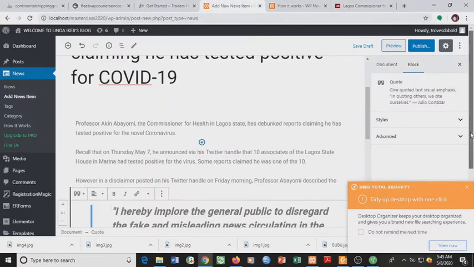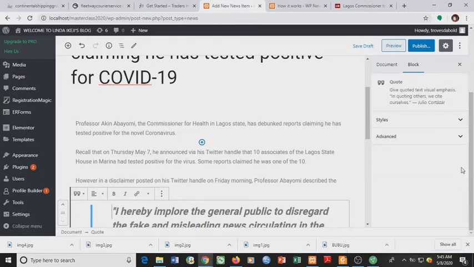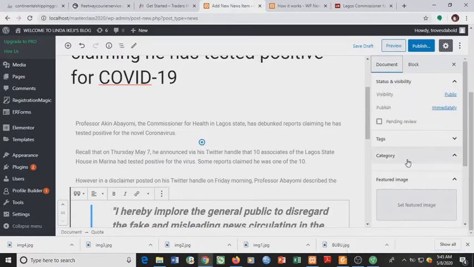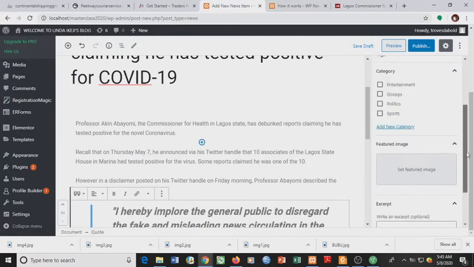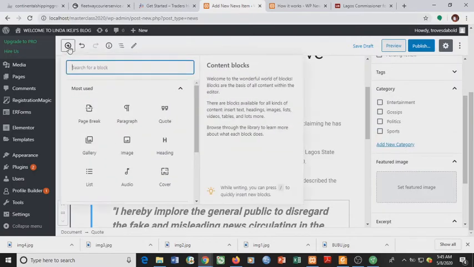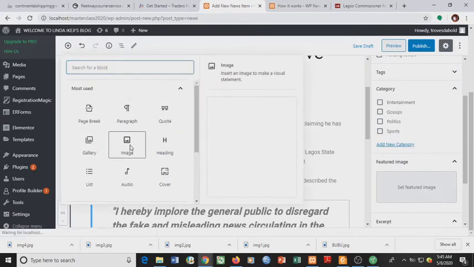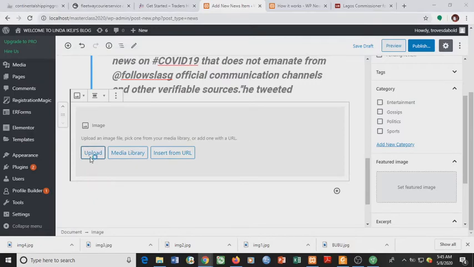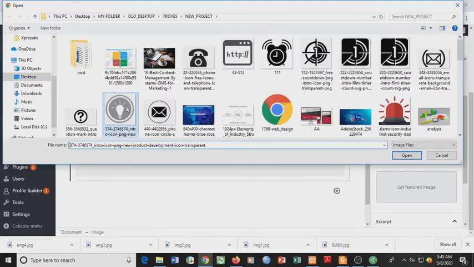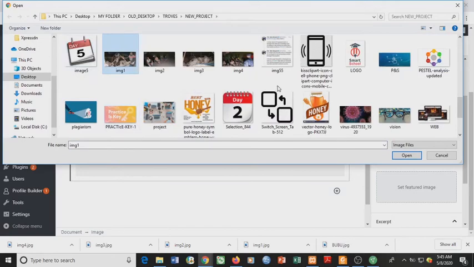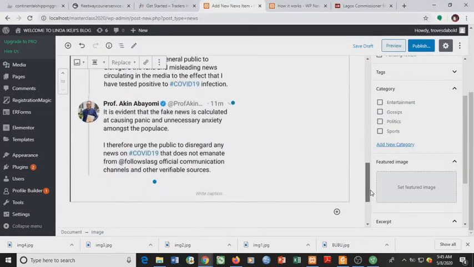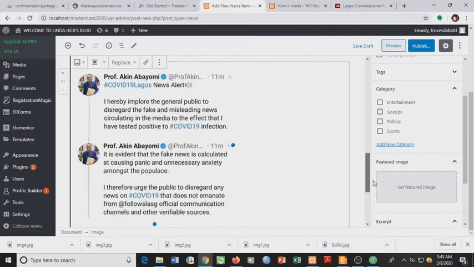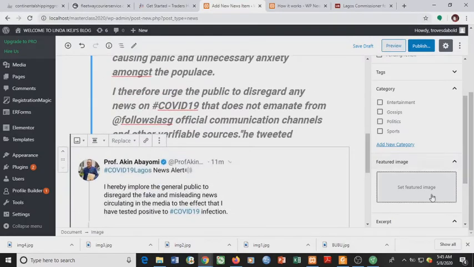So you come here, you go to documents, okay, we add gallery, go to gallery, image, upload image. This is it. So this is the Twitter handler where the news was gotten from.